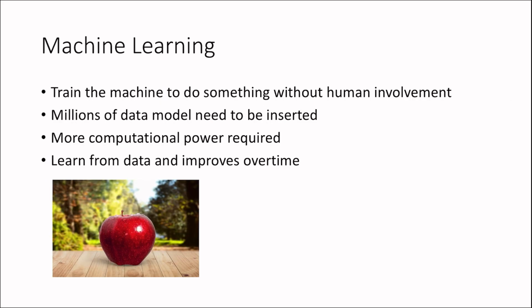Next, machine learning. For example, I'm giving this apple image and training the machine. We need to train the machine to do something without human involvement. With further examples, you will be able to get it. Millions of data need to be fed into the model, so more data means more accuracy. More computational power is also required, because there are millions of data. It learns from data and improves over time, like I said.